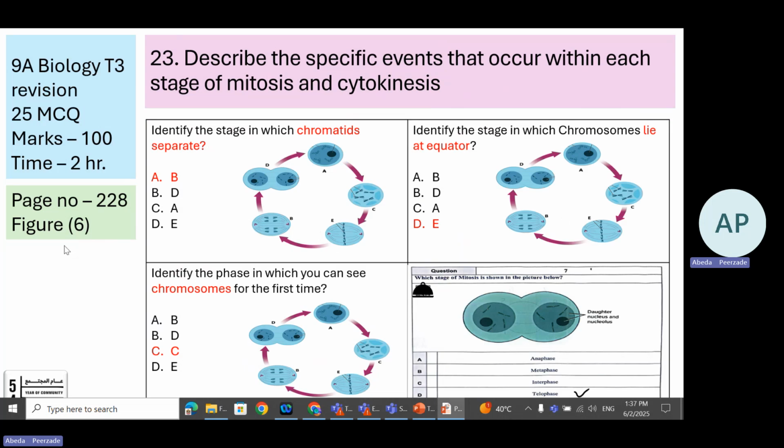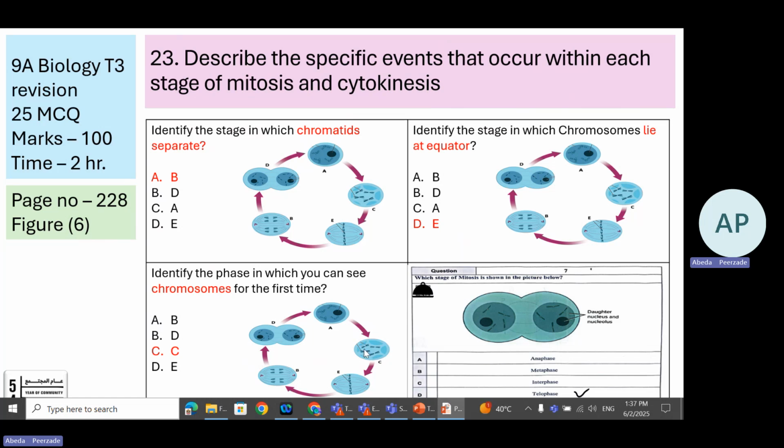Now, because a figure is mentioned, the figure can come in the exam, or an individual phase can come in the exam. So the question says, when do the chromatids separate? Ana, that is anaphase, so B. Equator, middle, meta, so it is E. A phase in which you can see the chromosomes: chromosomes are first seen in prophase.